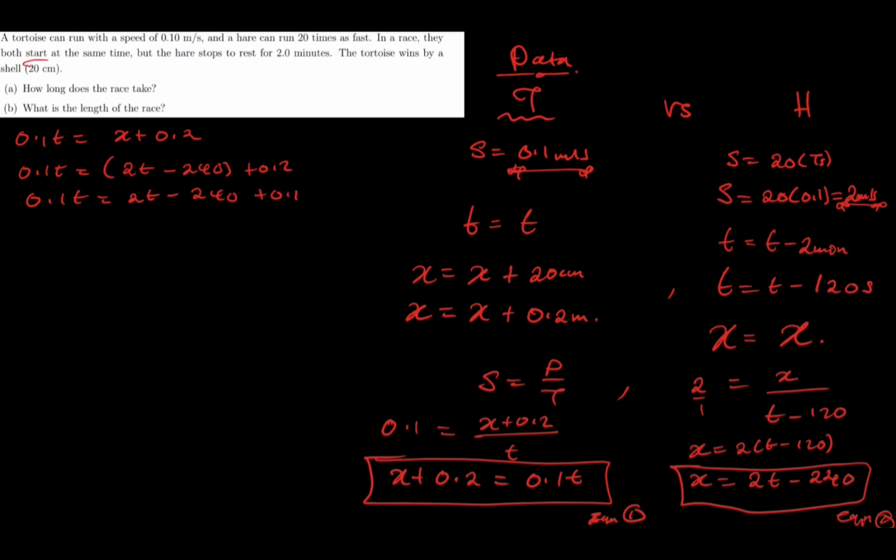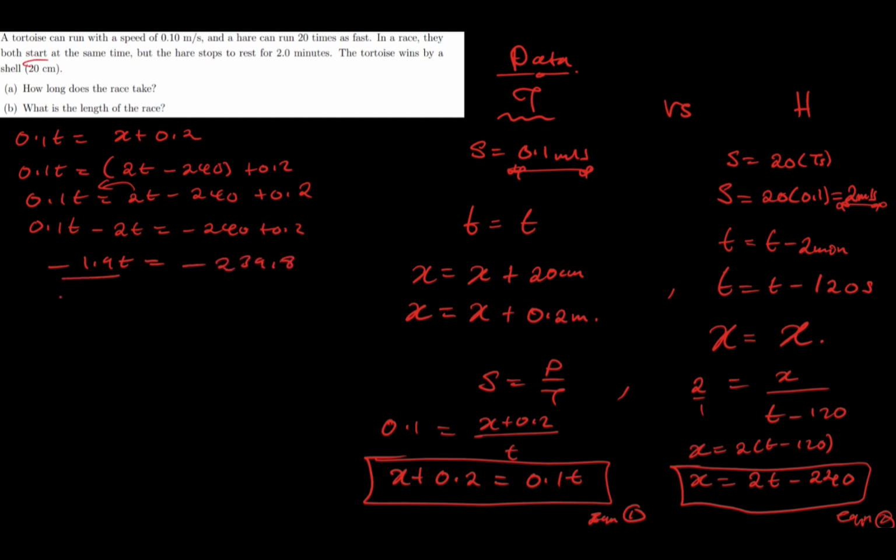If I do up the computation, this guy goes that side. I have 0.1t minus 2t being equal to minus 240 plus 0.2. So 0.1 minus 2 gives minus 1.9t, being equal to minus 240 plus 0.2, which gives minus 239.8.